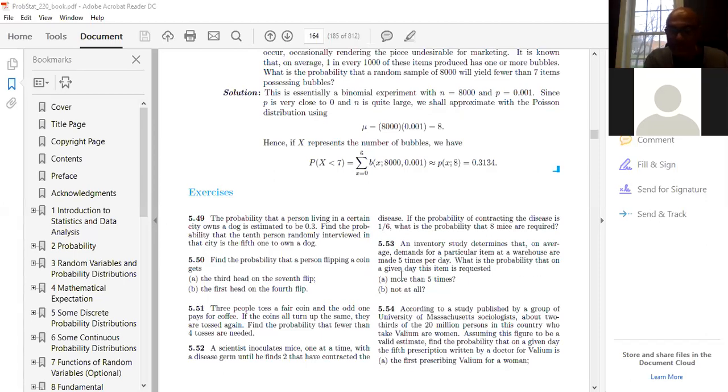What is the probability that on a given day, this item is requested more than 5 times? Means probability of X strictly greater than 5, strictly more than 5 times. Not at all means X equal to 0. So we are going to solve this example now.